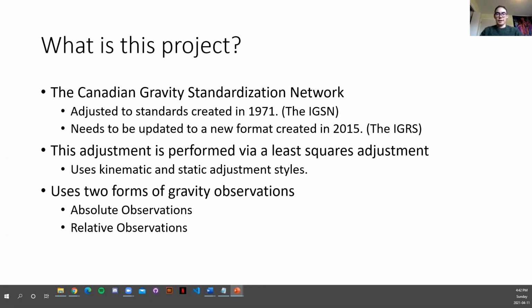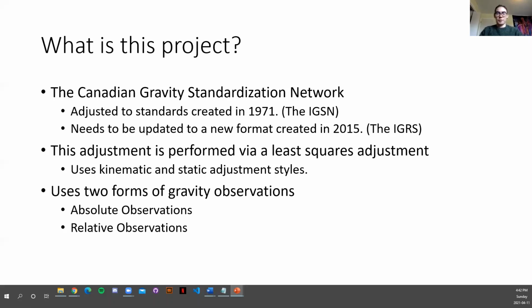So it needs to be updated based on absolute gravity observations to conform with the new standard set in 2015, which is the International Gravity Reference System. This is due to recent advances in technology for gravity measurements. Now that absolute gravimeters are more precise and accessible, more absolute gravimeters are available in the network.